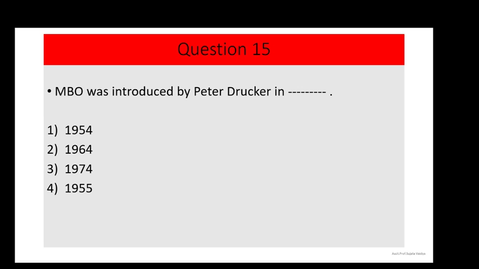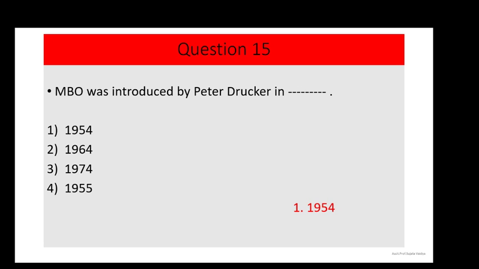MBO was introduced by Peter Drucker in dash, and the options are in 1954, in 1964, in 1974, and the last one in 1955. And the correct answer is option number 1, that is 1954.